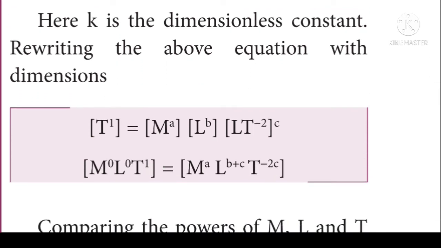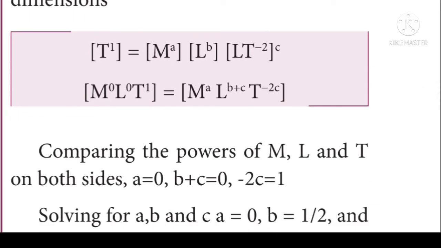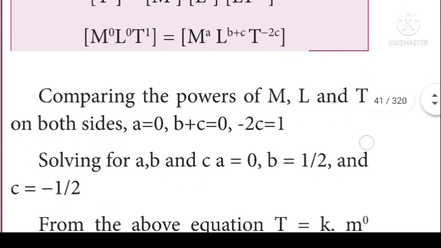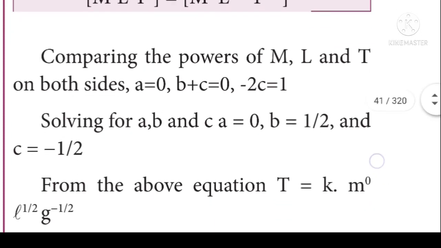So the left hand side also can be written as M power 0, L power 0, T power 1, which is equal to M power A, L power B plus C into T power minus 2C. Now we are going to compare all the powers in the left hand side as well as the right hand side. Then we can write A is equal to 0, B plus C is equal to 0, minus 2C is equal to 1. After solving all these, we get A is equal to 0, B is equal to 1 by 2 and C is equal to minus 1 by 2.